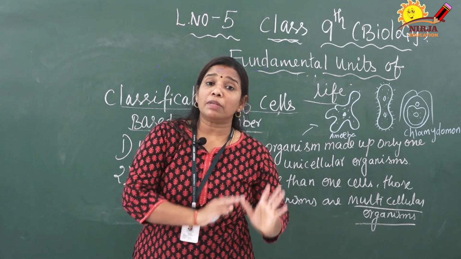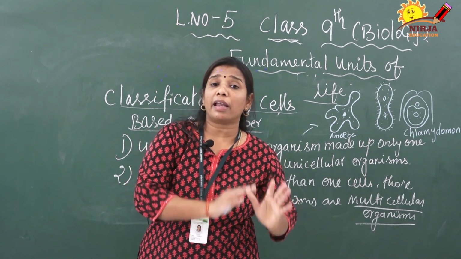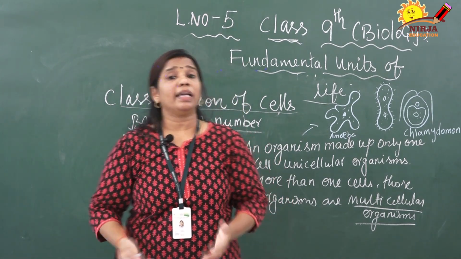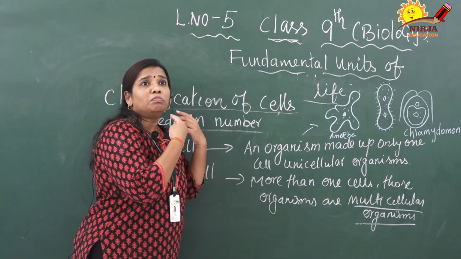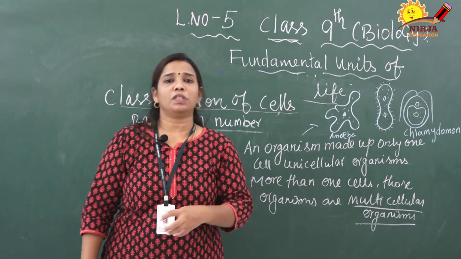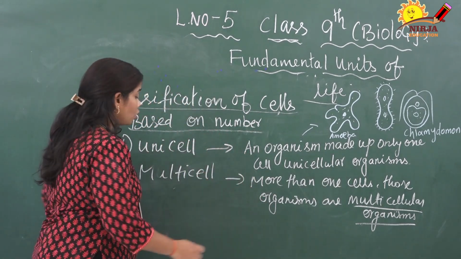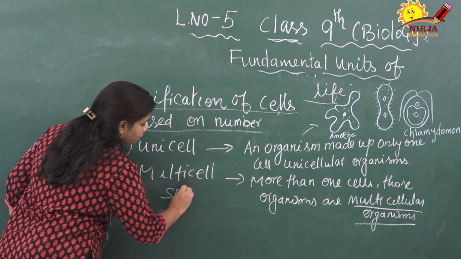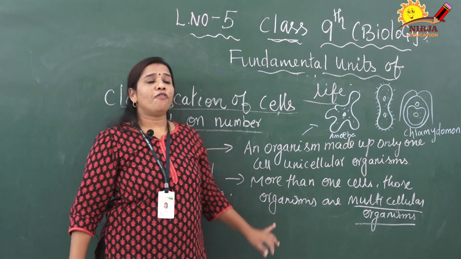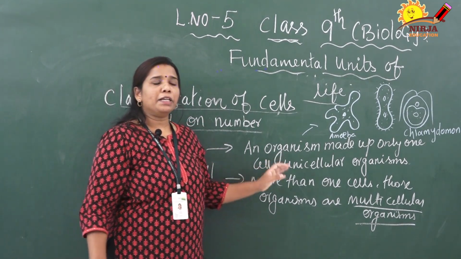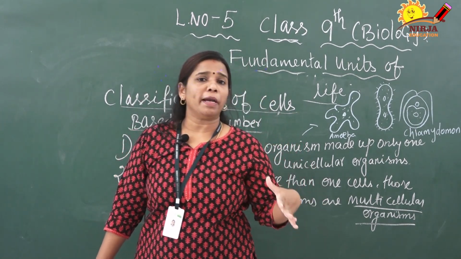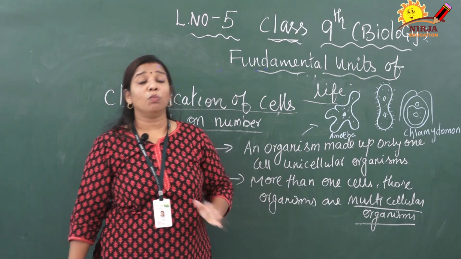But certain organisms are multicellular, having more than one cell, but they do not contain millions and billions of cells. They have a minimum amount of a few hundred or a few thousand cells. An example is Spirogyra, which is an algae. This is the example of the few celled type. Clear? Then all the remaining human beings, plants and animals have bodies made up of many cells.